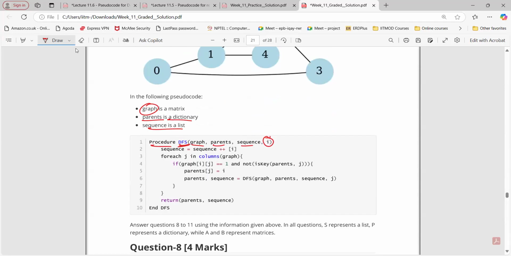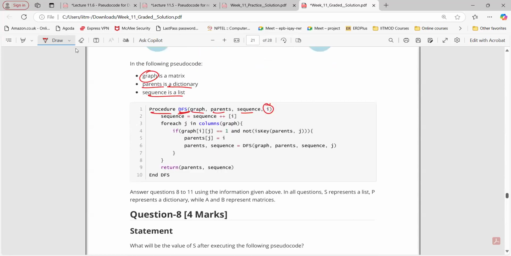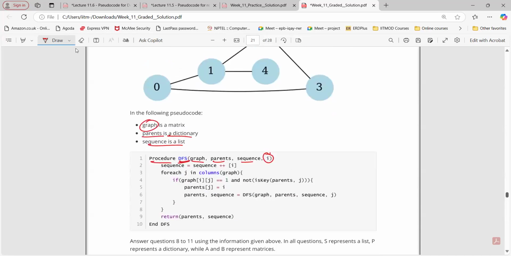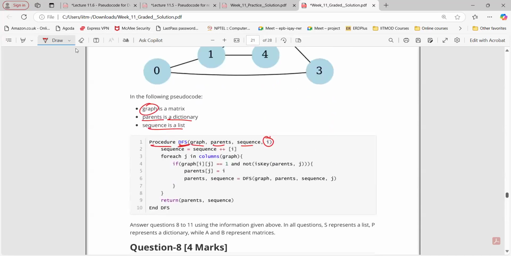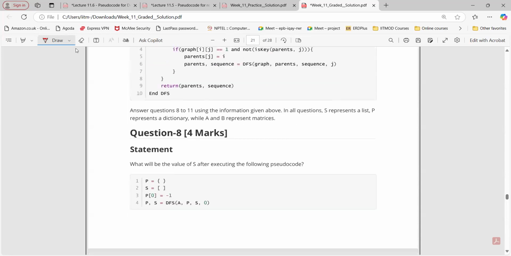Answer the question 8 to 11. In all the questions, S represents a list, P represents a dictionary, while A and B represent matrices. What will be the value of S after executing the following pseudocode? DFS taking A as a matrix as input, P is an empty dictionary, S is an empty list, and 0 is the I here.